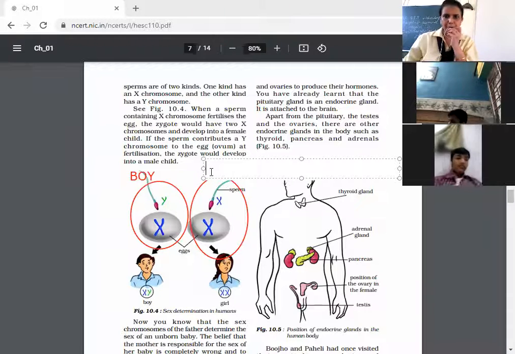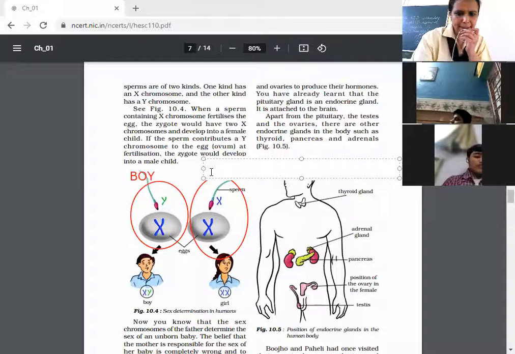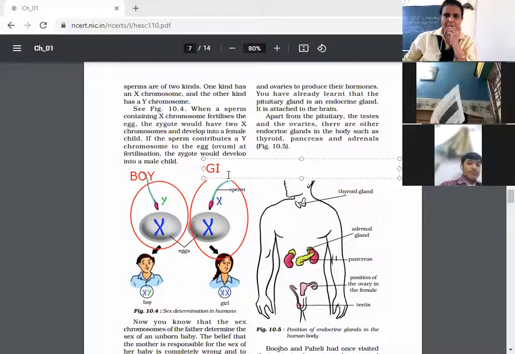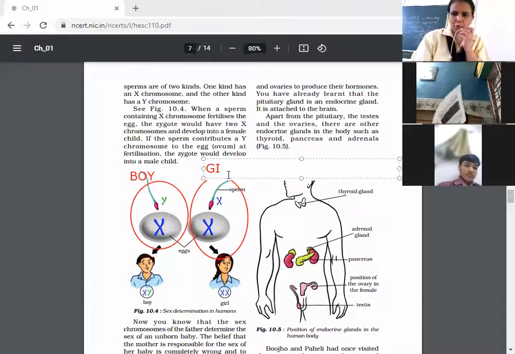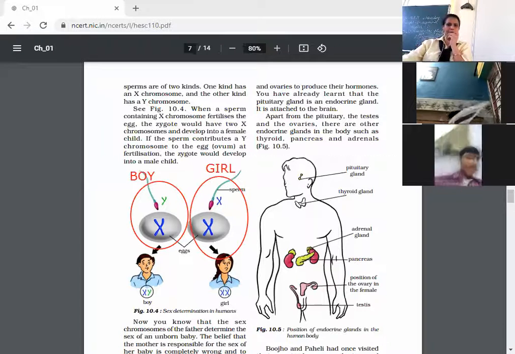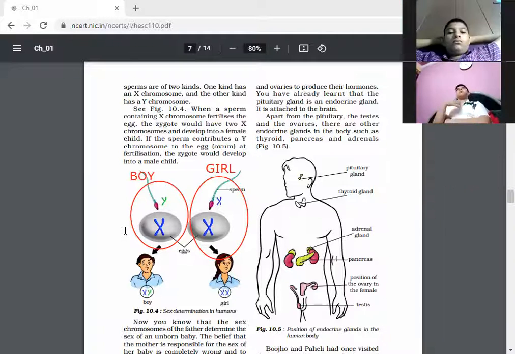So in this way, we can determine the sex of a child. I hope it is clear to you. Only one sex chromosome is different in male and female. Earlier it was said that a female is responsible for it, but it is totally wrong.